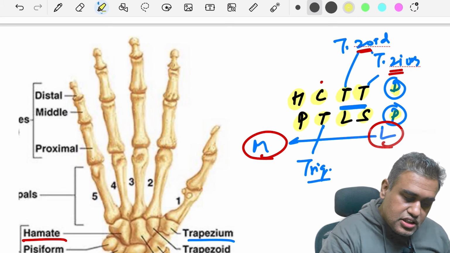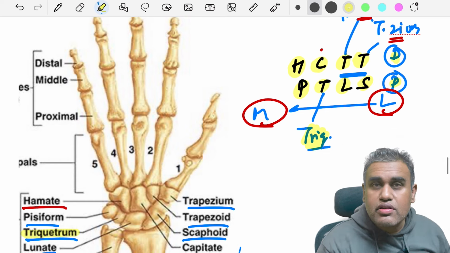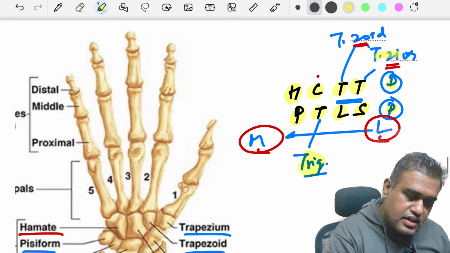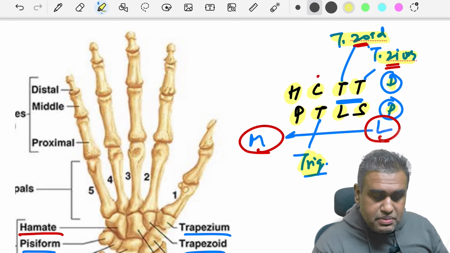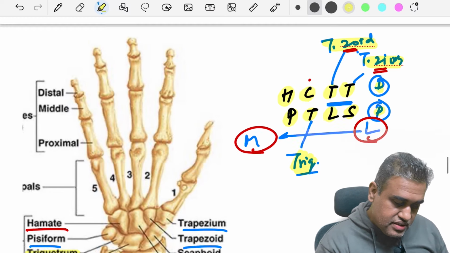Here, remember "she looks too pretty", the T over here refers to triquetral, triquetrum or triquetral. Tri means third one. While these TT are trapezium and trapezoid. Trapezium, ZI comes first, then trapezoid, ZO. Remember that difference as well.